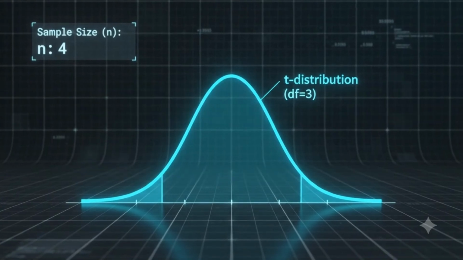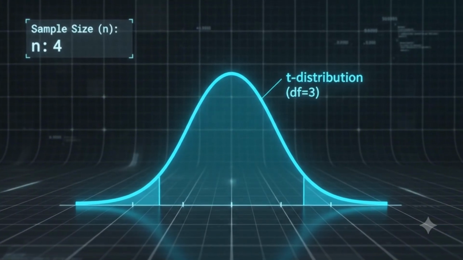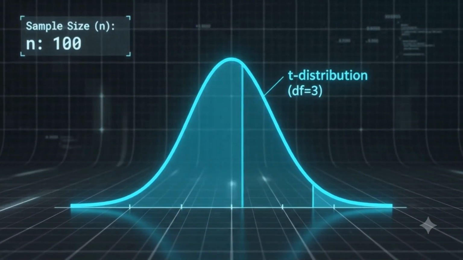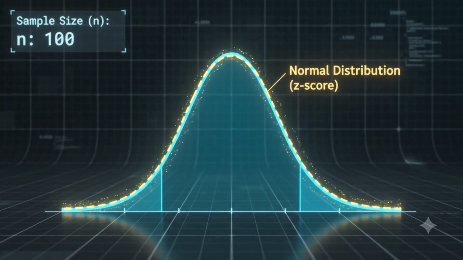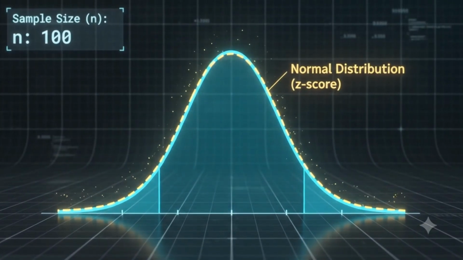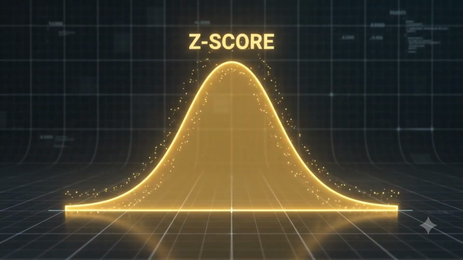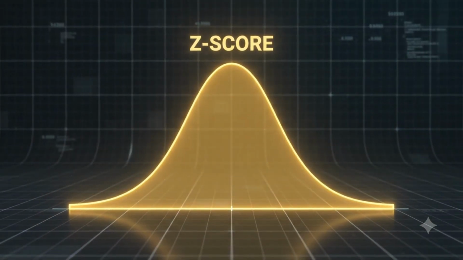Now technically, the t-score is compared against something called the t-distribution. And when the sample size becomes very large, the t-distribution becomes almost identical to the normal distribution, which is where the famous z-scores come from. That's why in large-scale A/B testing, people often talk about z-values and t-values almost interchangeably.